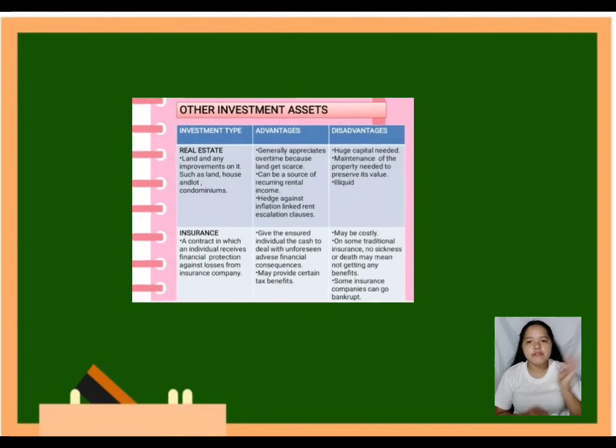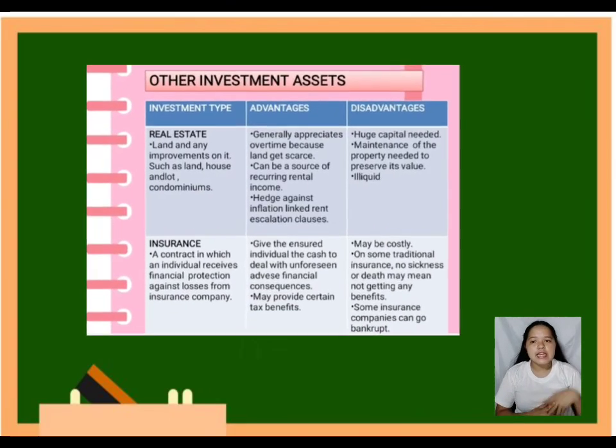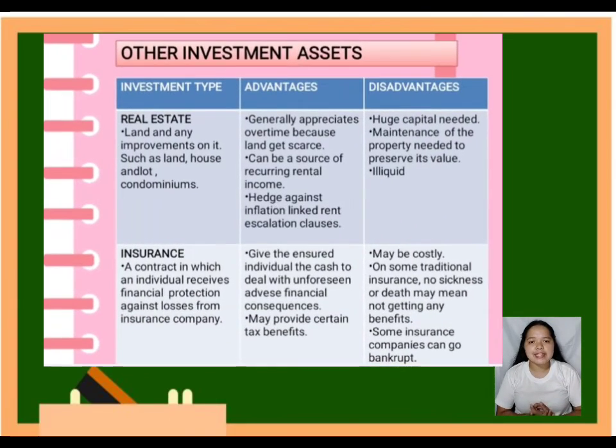The third type of investment under the other investment assets is real estate. This includes lands and any improvements such as house and lot and condominiums. This kind of investment is also common to us, in which some people buy properties and make condominiums to gain income. Its advantages are: first, it generally appreciates over time because land gets scarce. Second, it can be a source of recurring rental income. And third, it may also be a hedge against inflation-linked rent escalation clauses.